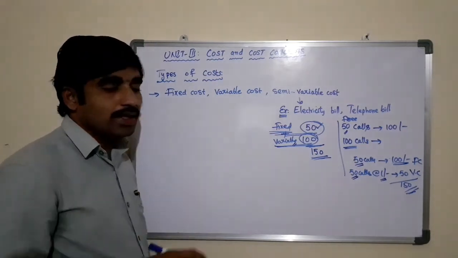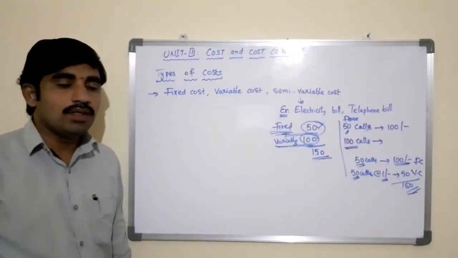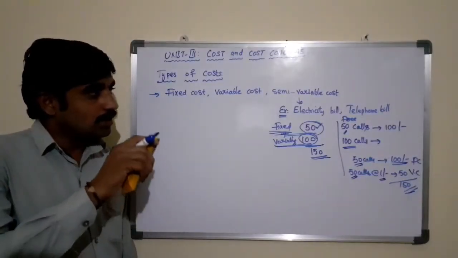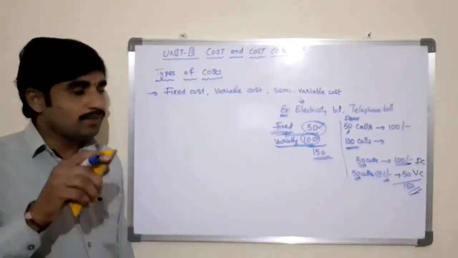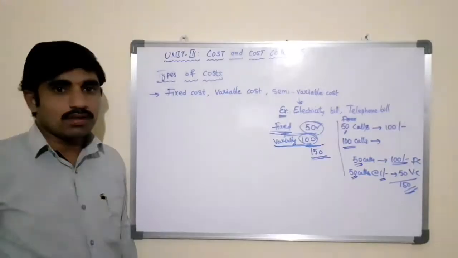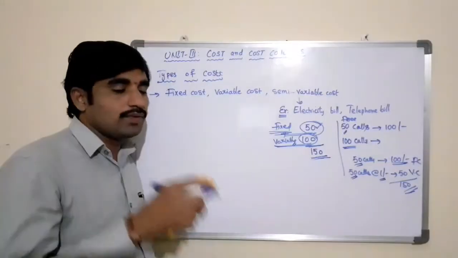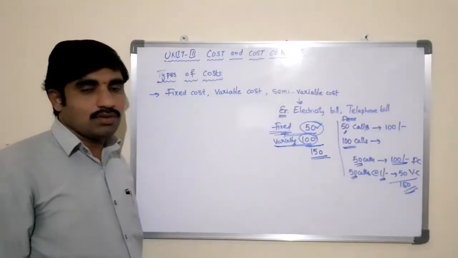So semi variable cost is the combination of both fixed and variable cost. See here, it consists of two parts, that is fixed cost and the variable cost. Up to a certain cost, that is fixed cost, beyond that, the amount which we are paying is the variable cost.